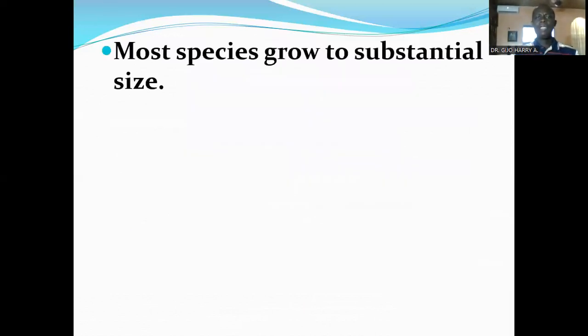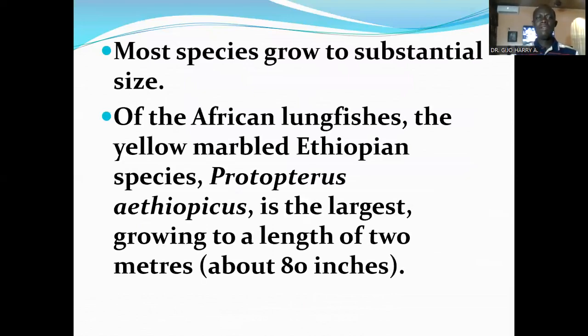Most species grow to substantial sizes. Of the African lungfishes, the yellow marbled Ethiopian species, Protopterus aethiopicus, is the largest, growing to a length of 2 meters. That's about 80 inches.